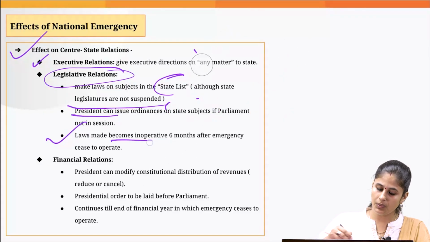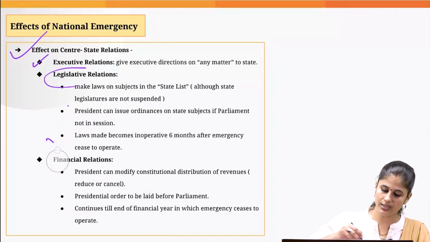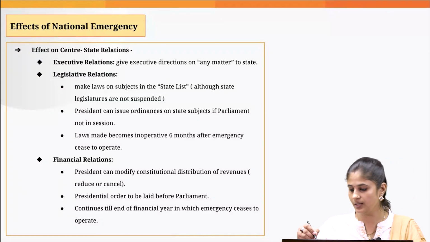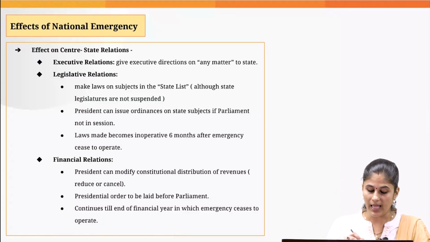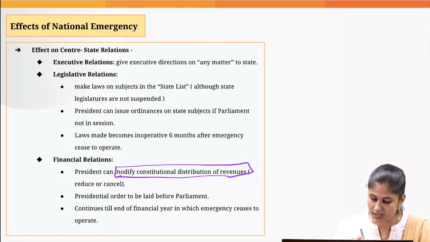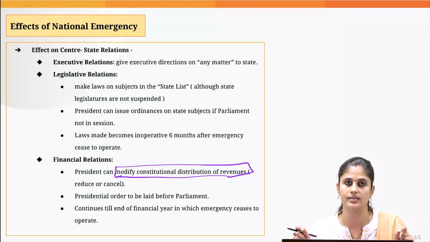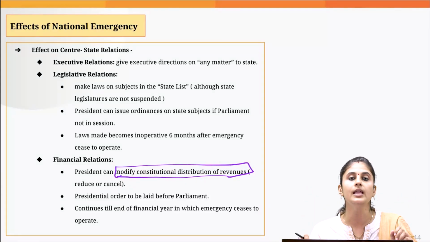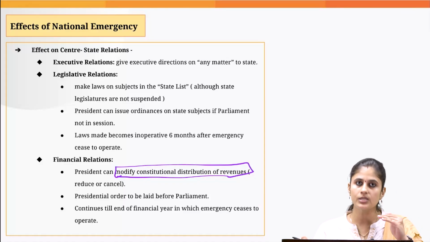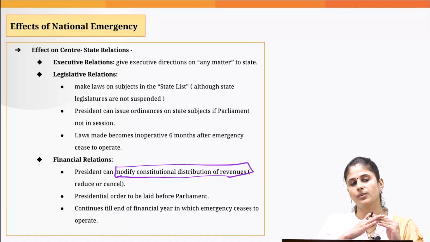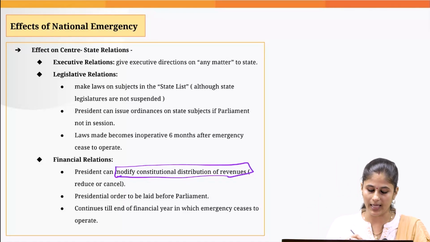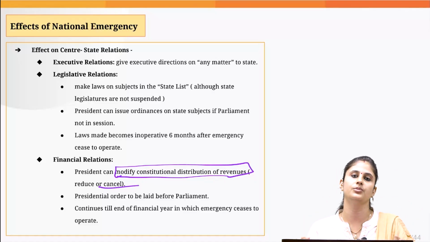Then what changes do we witness in the financial relation? During the national emergency, the president can modify the constitutional distribution of revenues between the center and the state. What do we mean by the term modify? The president can reduce the transfers from the center to the state, or can completely cancel the transfer of revenue from the center to the states.